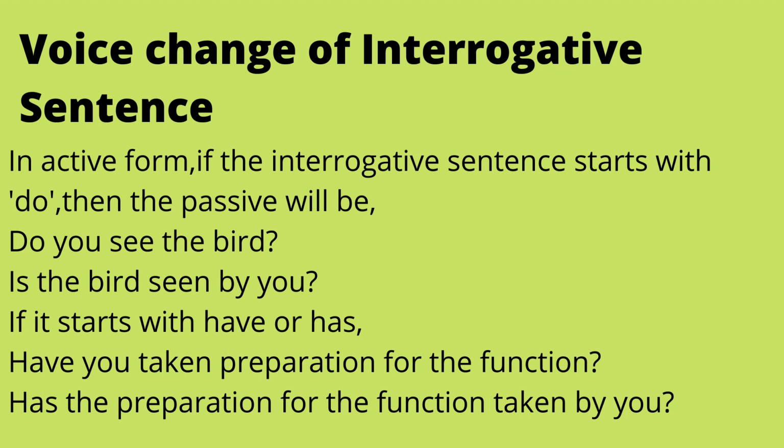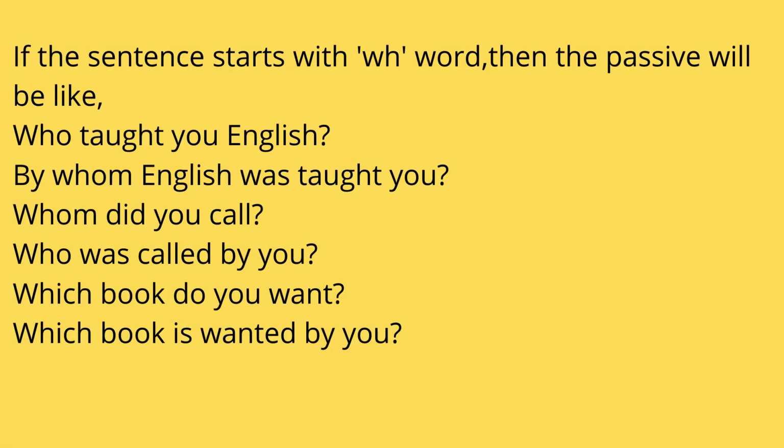Then if it starts with have or has, I mean participle form, have you taken preparation for the function? So the passive form is has the preparation for the function been taken by you? Then, if the sentence starts with WH word, I mean WH questions, then the passive will be like, who taught you English?